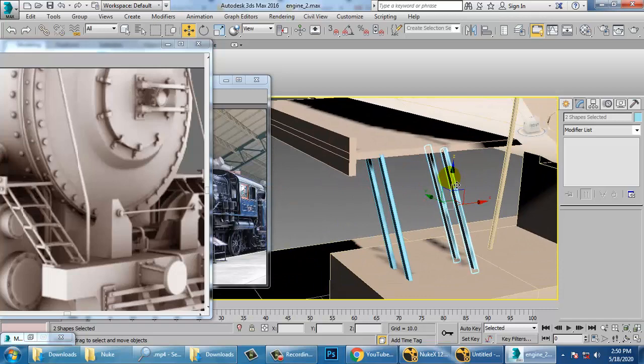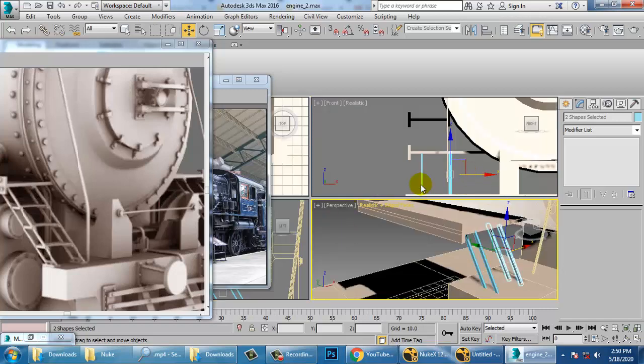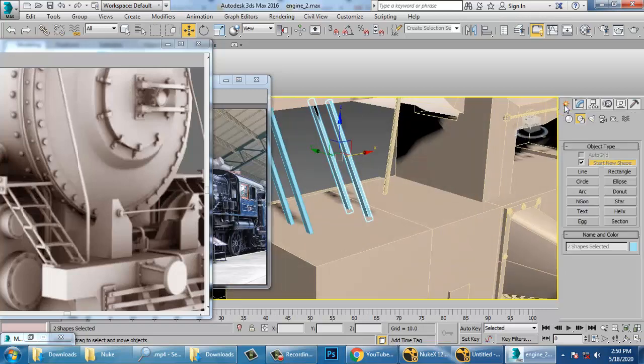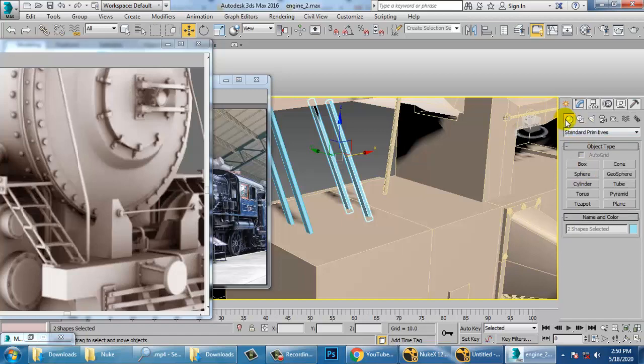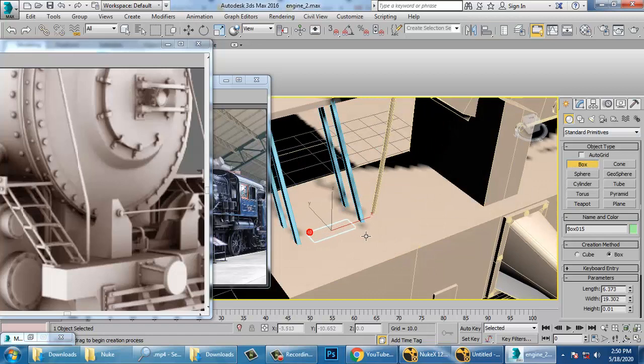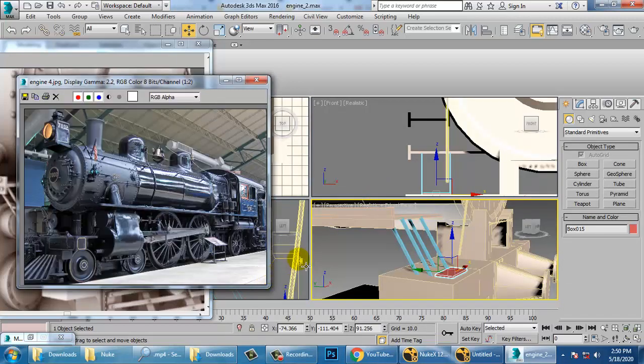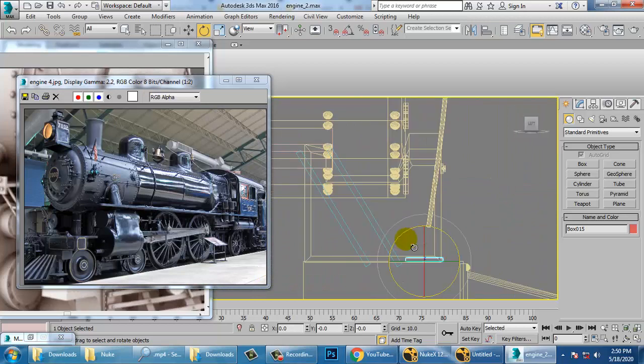So now what I can do over here is, I'll take a box over here. Let's take a box. So activate this auto grid and take a box over here. Just push it up. So just rotate it. Push that up.